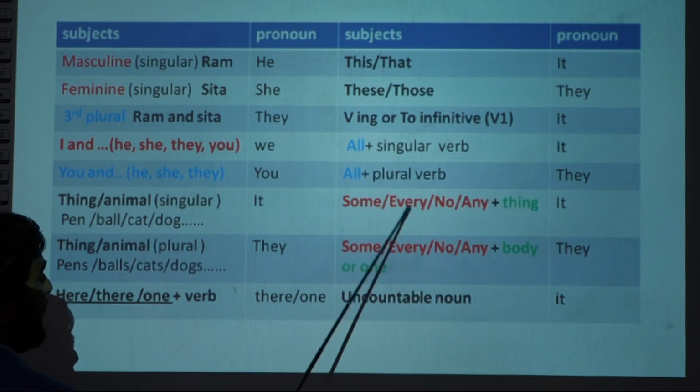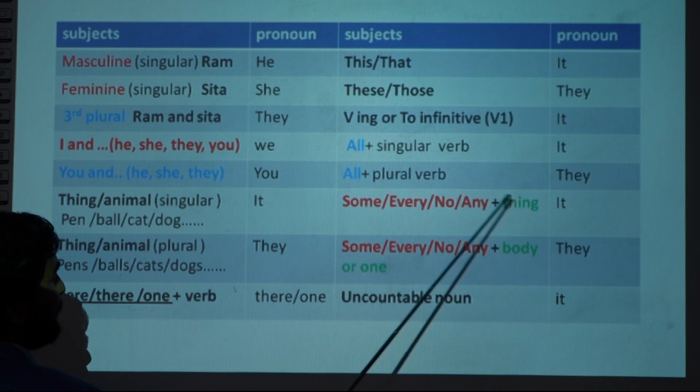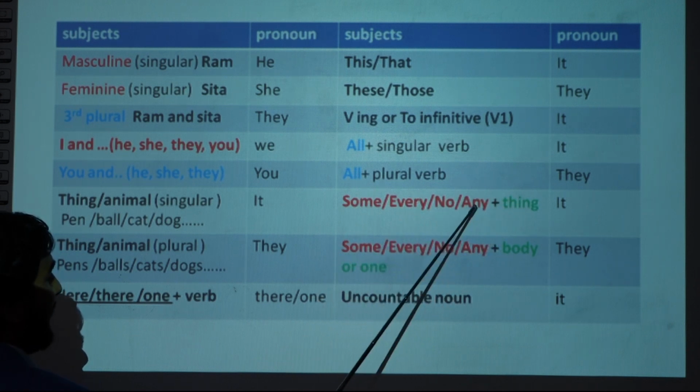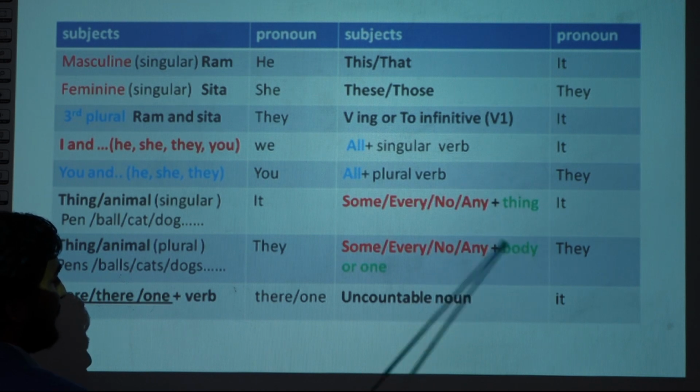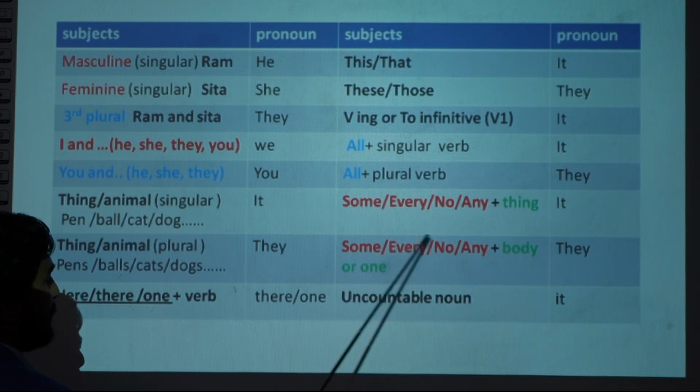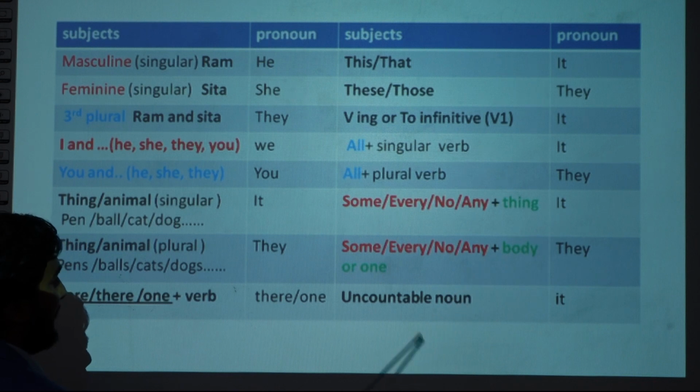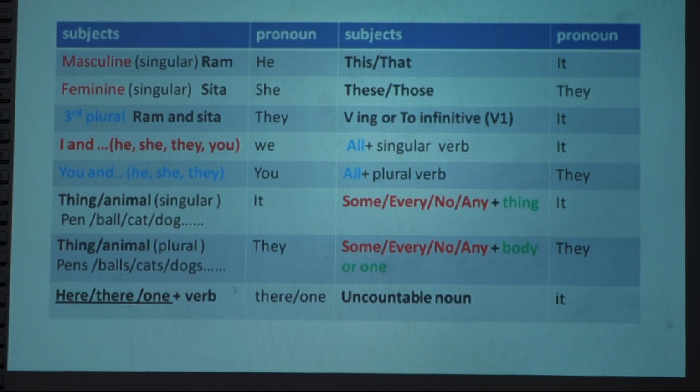Some, every, no, any, then thing: something, everything, nothing, anything, it. Some, every, no, any, when these subjects join with body or one: somebody, everybody, nobody, anybody, someone, everyone, no one, anyone, we use they. Uncountable noun is always singular, that's why we use it. You have got the idea from the previous examples. This is only a summary of what we have discussed earlier.